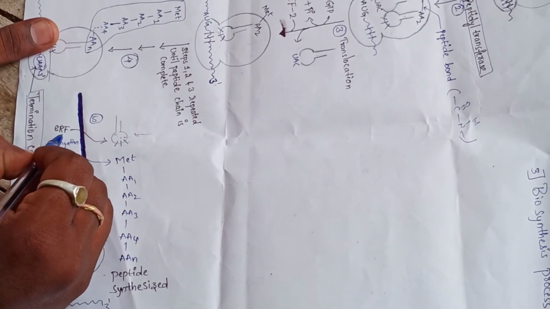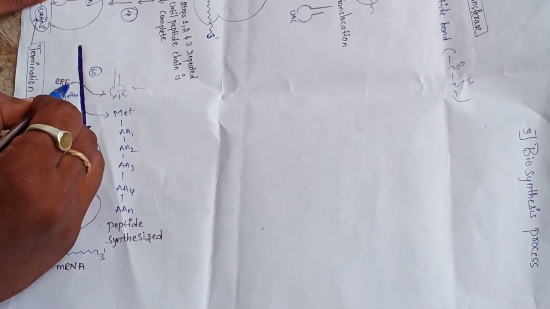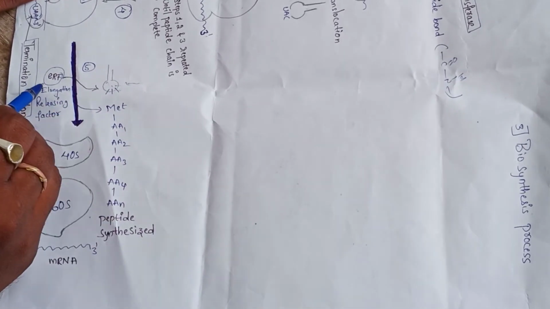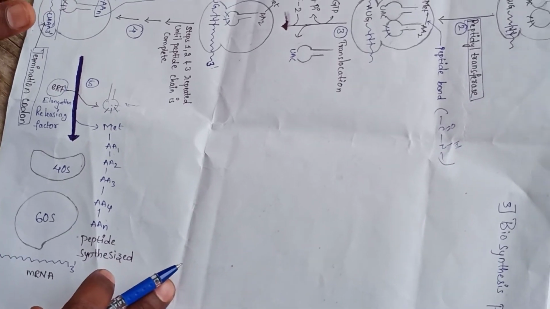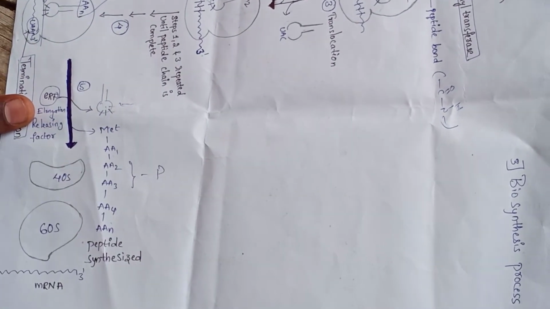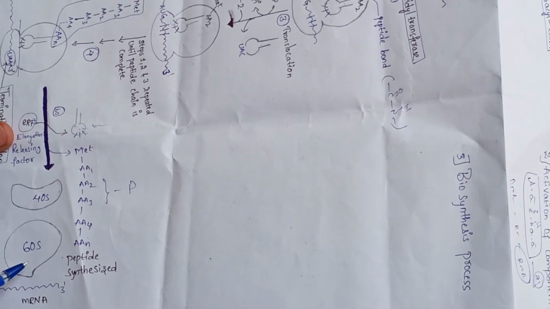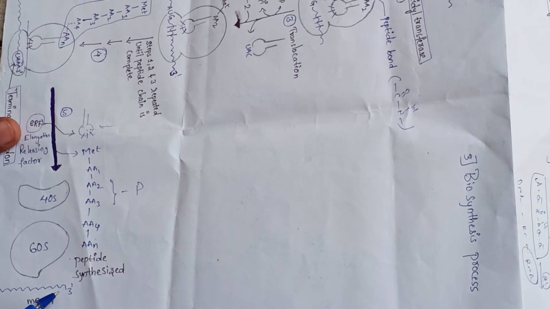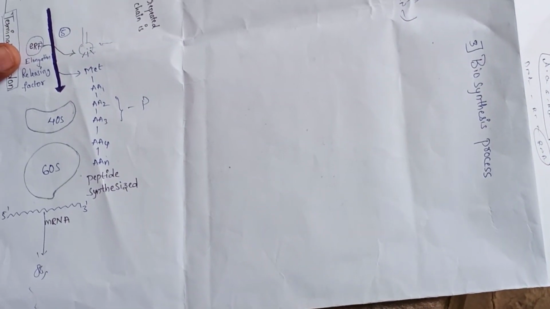Here the releasing factor, the elongation releasing factor, participates in the elimination of the number of amino acids. What is the number of amino acids? It is known as protein. The next one, these two structures are the 40S and 60S ribosomes, in the 5' to 3' direction. Then the synthesis of proteins continues.